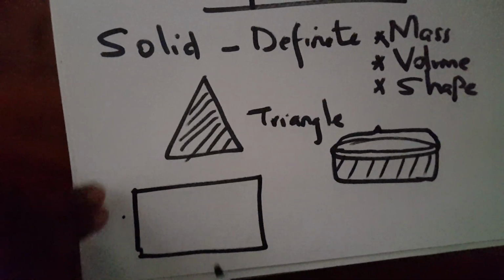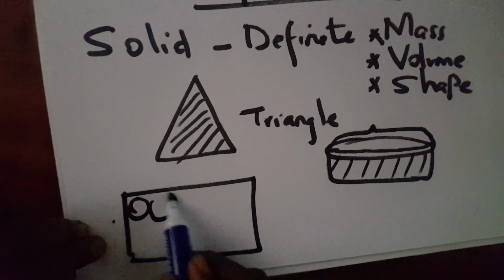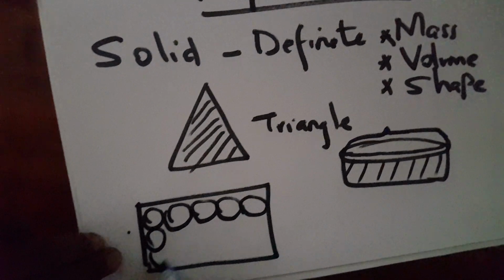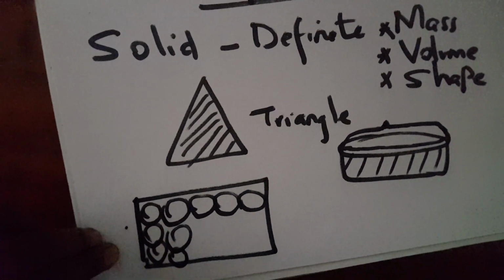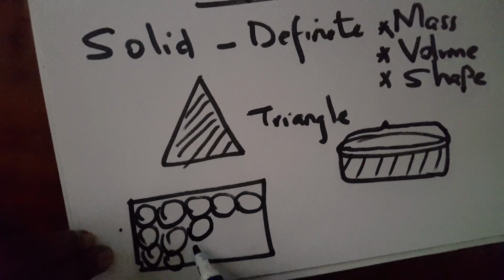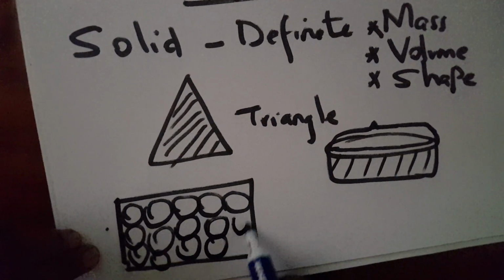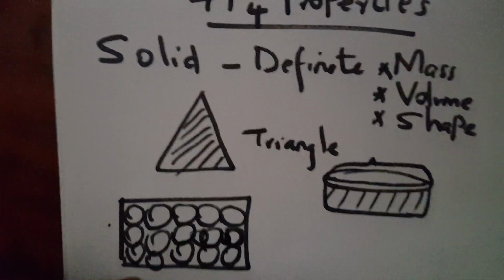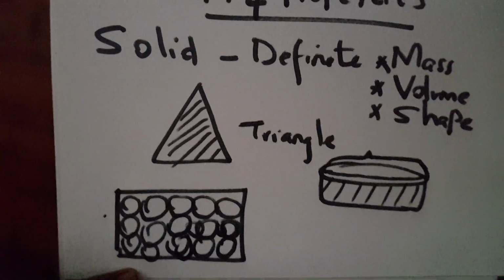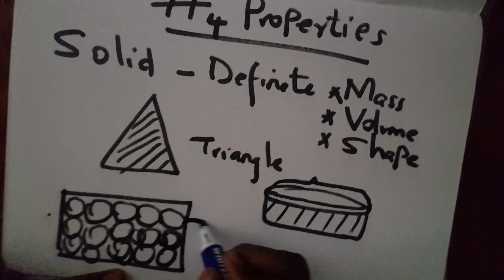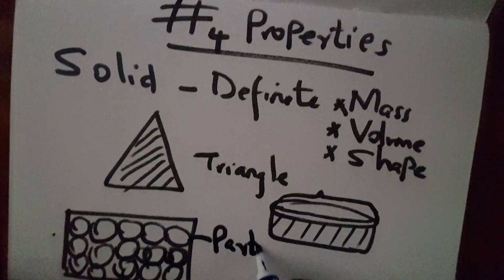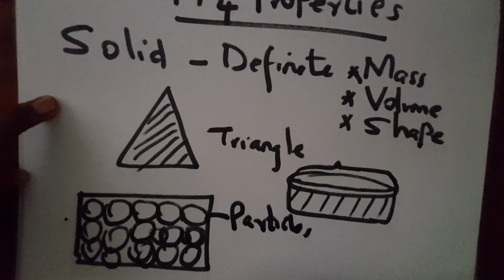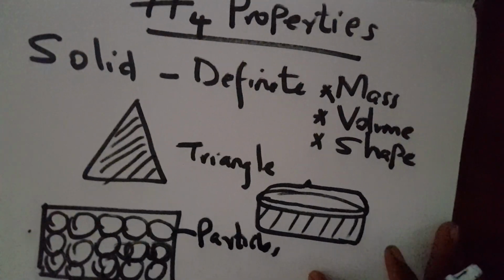Now, look at this. There is something called the particles. I know you're wondering, what are these? Look at this. Can you see any space anywhere? No space. These ones here are what we call the particles. These particles are found in the matter. In our case here, we are looking at the solid.